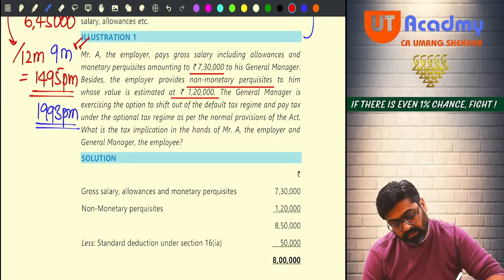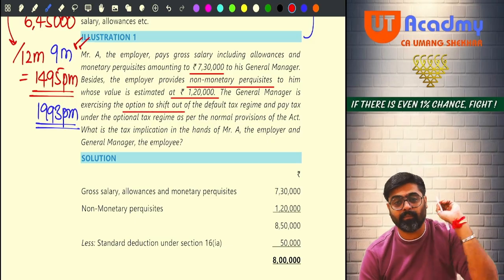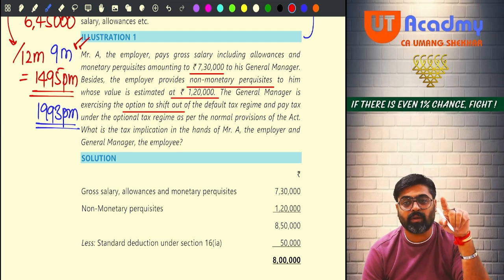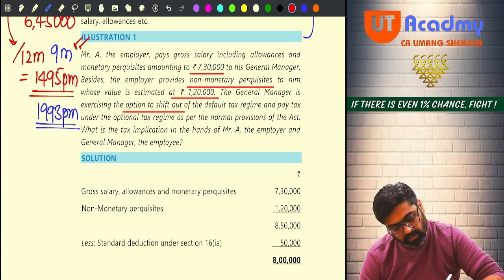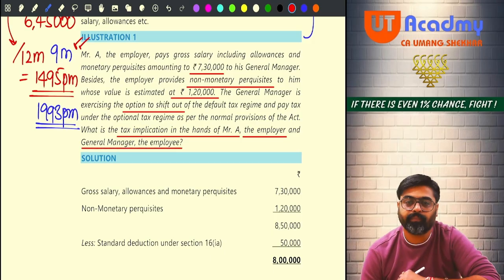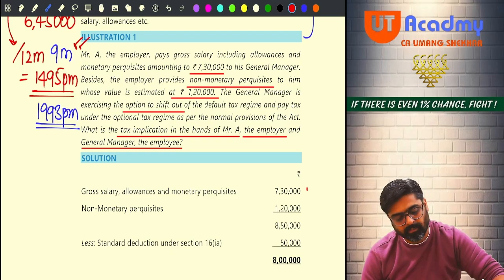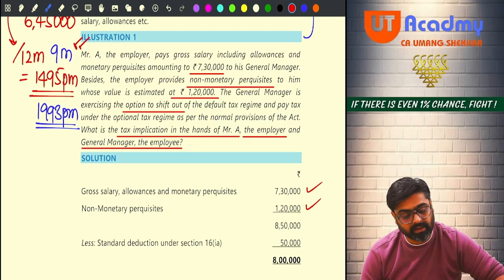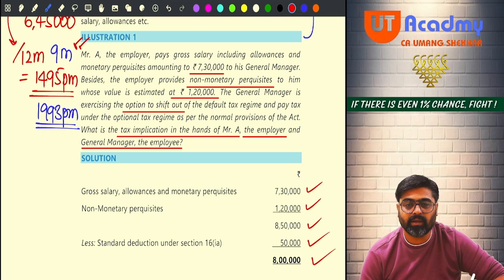Now, the general manager is exercising the option to shift out, meaning that he has told the employer to please deduct his TDS as per normal rates, not 115BAC rates. What is the tax implication in the hands of Mr. A, the employer, and the general manager, the employee? Simple. 7,30,000 will be monetary salary, 1,20,000 will be non-monetary salary, total will be 8,50,000. Out of that 50,000 standard deduction will go, 8 lakh will be the total taxable salary.